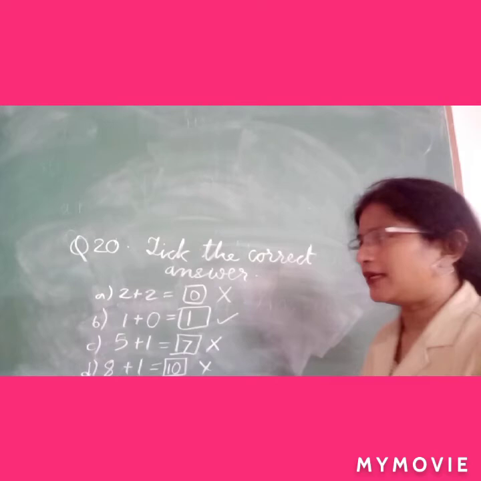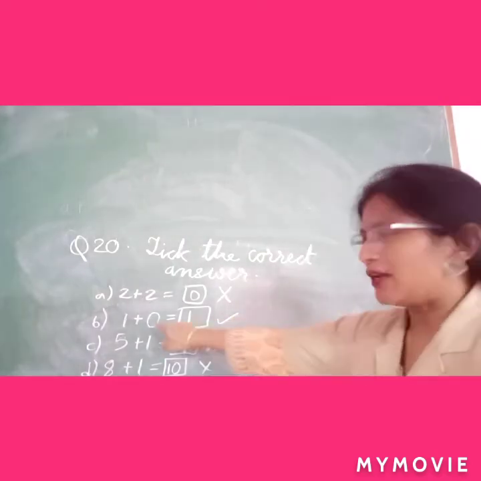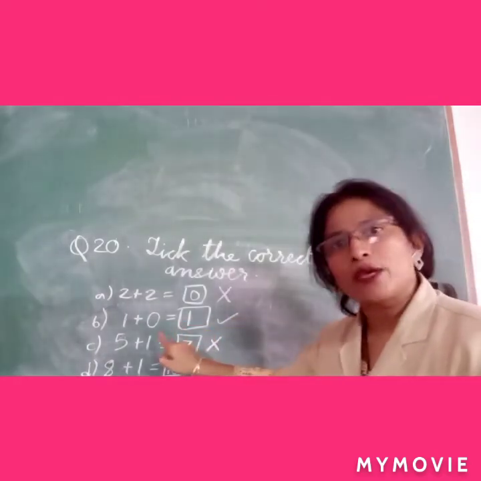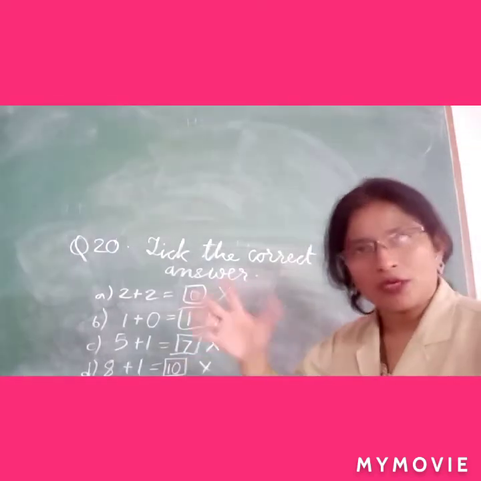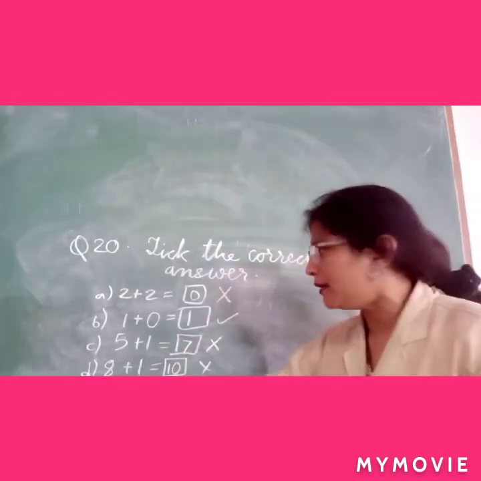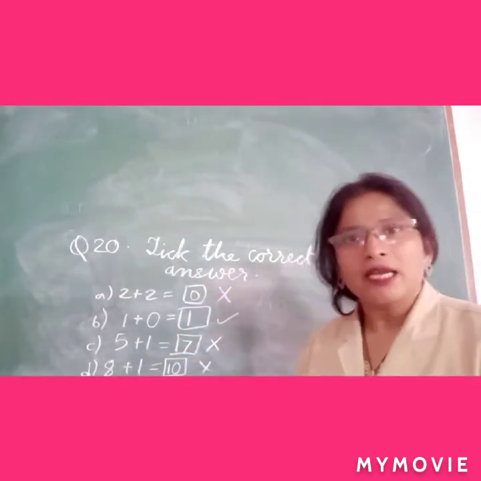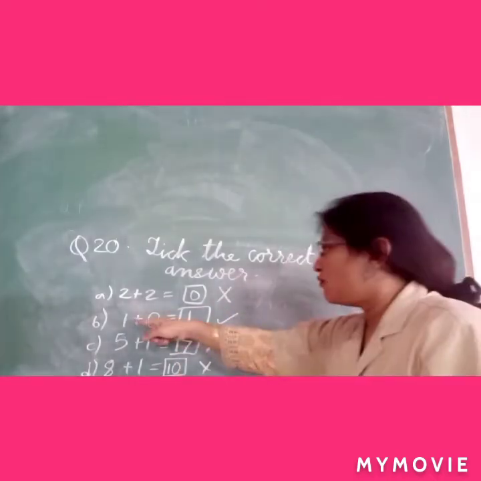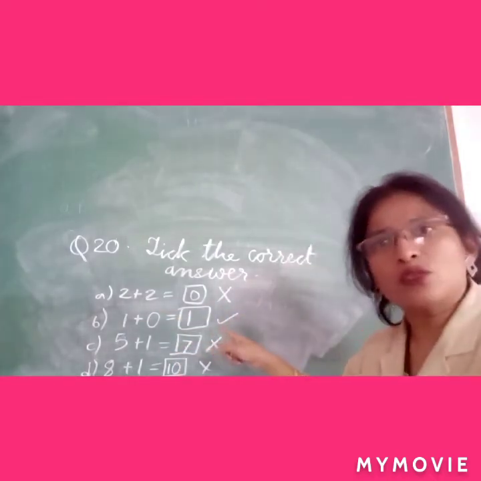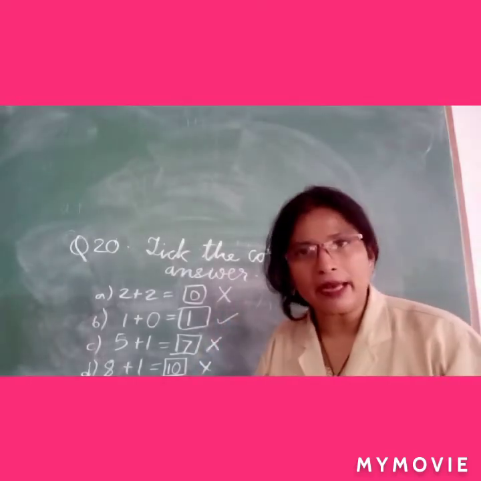Why is it wrong? Let us see. First we have done. Second we know that it is right. 1 plus 0 is 1. 5 plus 1 is 6, but 7 is written, so it is a wrong answer. You will not take that. 8 plus 1 is 9. Here 10 is written, so it is also wrong. You have to choose the correct answer, which is 1 plus 0 is 1. So you will take the correct option.